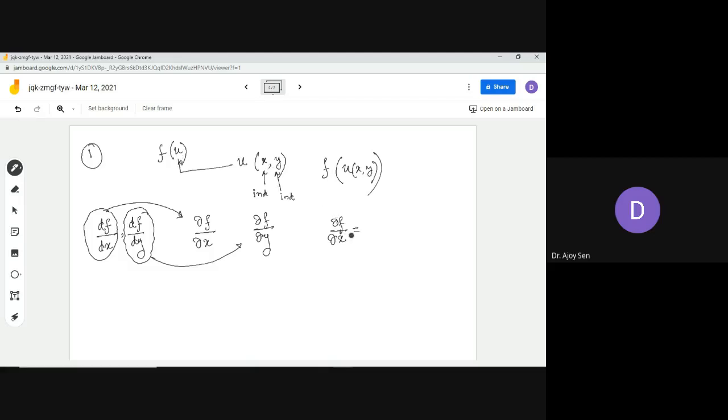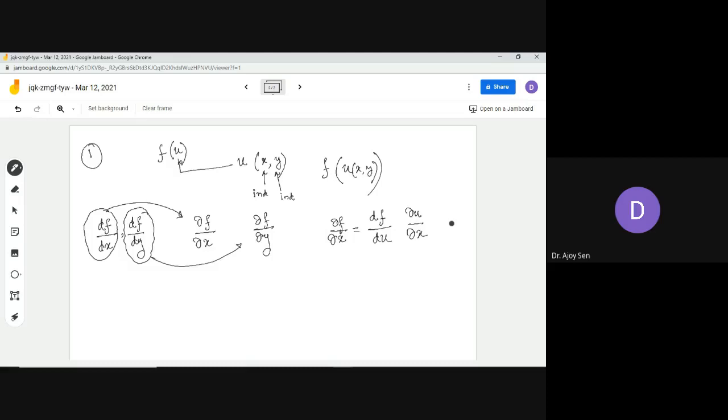So we transfer this partial derivative via the chain rule in this way: df du into del u del x.